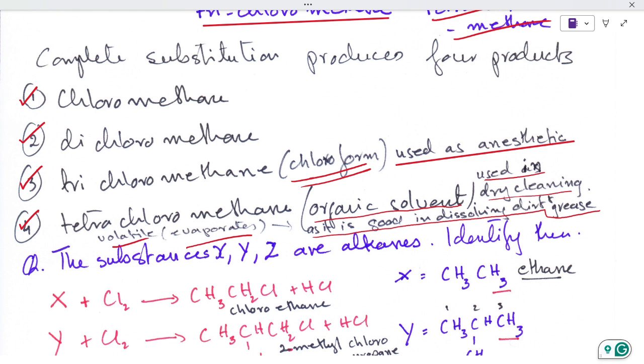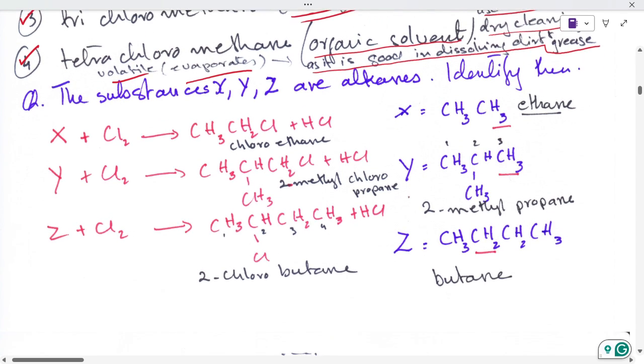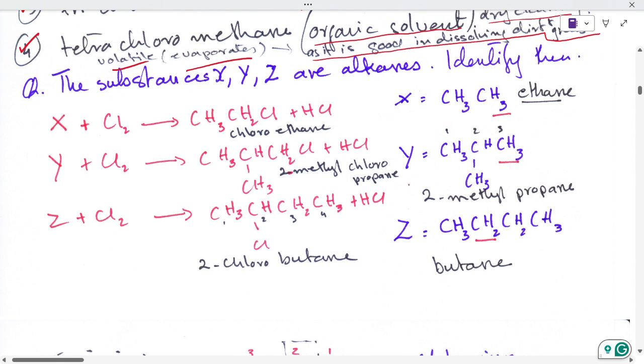Now these were the common compounds which are formed. Remember, trichloromethane is chloroform. You must have seen in movies and on television that the burglars come with a handkerchief in their hand, and they put that handkerchief on somebody's nose, and the person goes unconscious. So trichloromethane is used as chloroform.